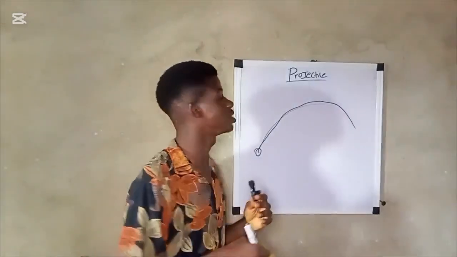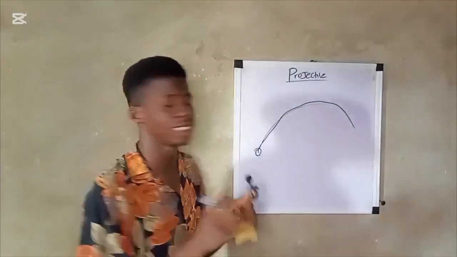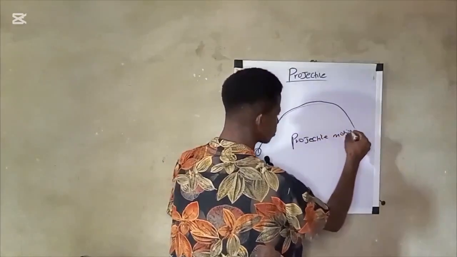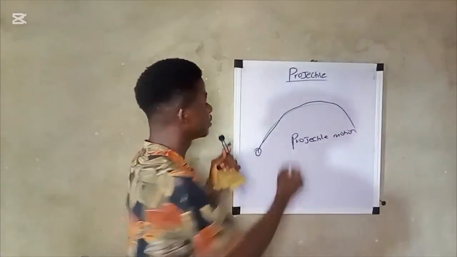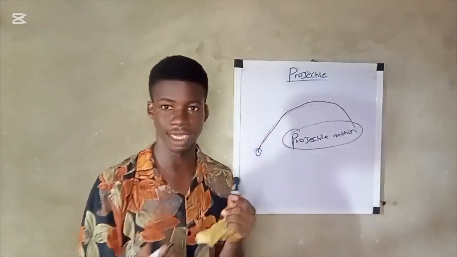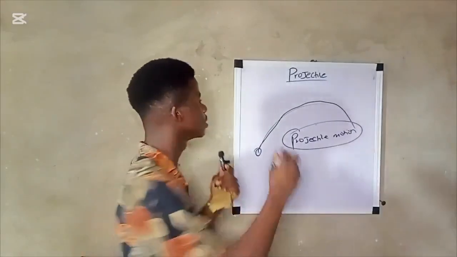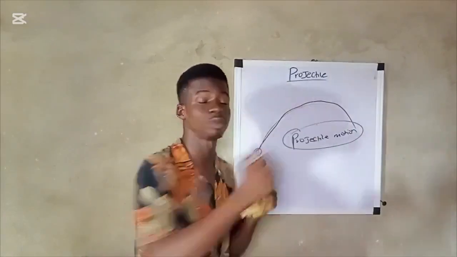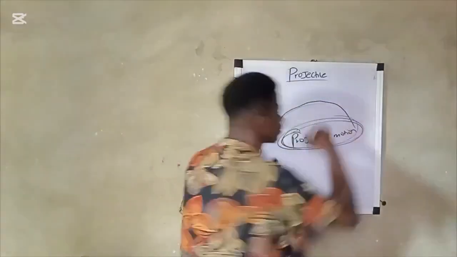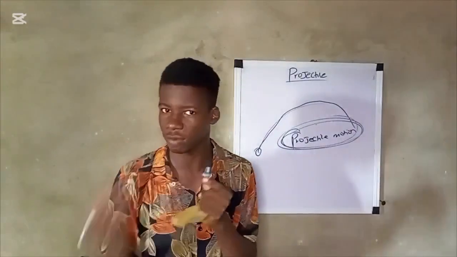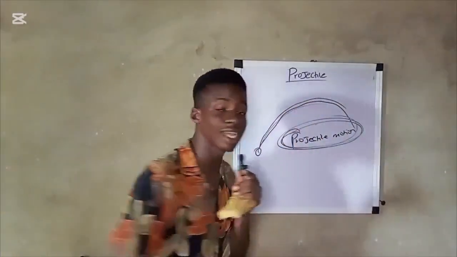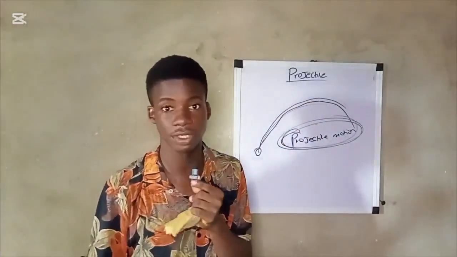Okay, so let's continue. There's what we call projectile motion. Now, projectile motion is different from projectile. A projectile is just a body, can be a rocket, can be anything. A projectile is a body that is launched into space and allowed to move on its own under gravity, whereas projectile motion is the path which a projectile follows during its journey in space or air.